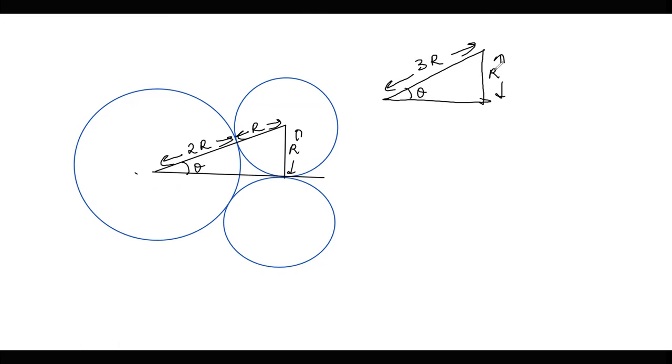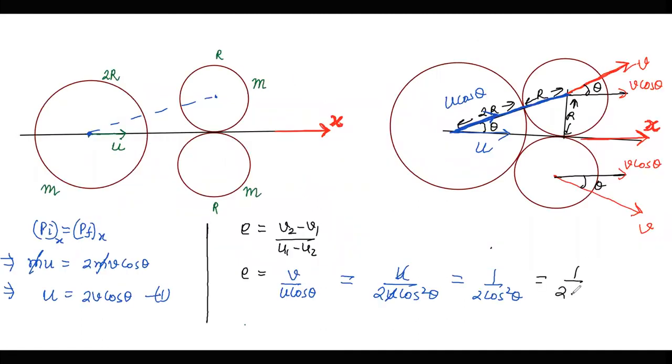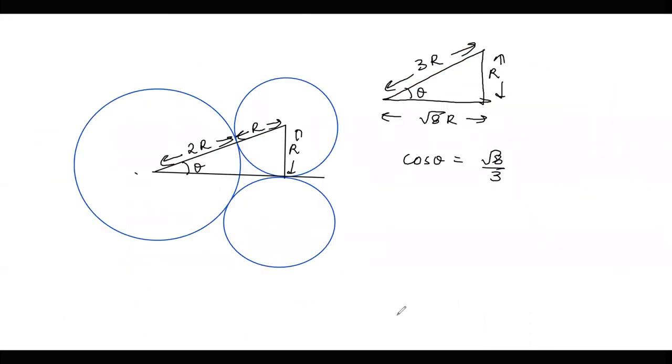इसको अगर निकालें तो 9r square minus r square, that is 8r square. तो root 8 r ये वैल्यू आ जा रहा है. And cos theta can be written as base upon hypotenuse, तो root 8 upon 3. तो root 8 upon 3 अगर यहाँ पे put कर दें तो 2, root 8 का square is 8 and 3 का square is 9, so we get the value 9 by 16. So I'm sorry, I previously calculated the value of cos theta wrong. So this is how we can calculate cos theta.